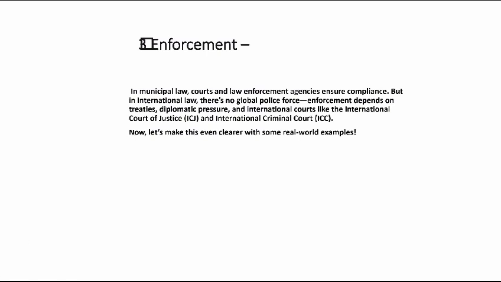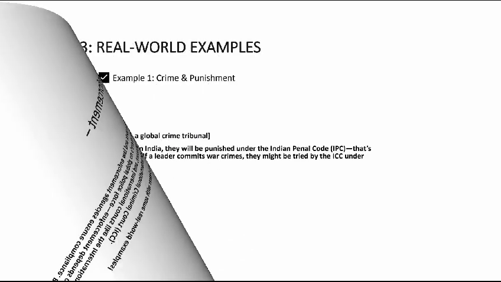In municipal law, courts and law enforcement agencies ensure compliance. But in international law, there's no global police force. Enforcement depends on treaties, diplomatic pressure, and international courts like the International Court of Justice, ICJ, and International Criminal Court, ICC. Now, let's make this even clearer with some real-world examples.